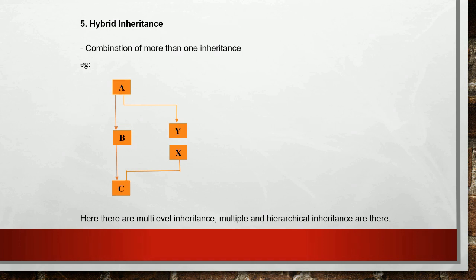The next type of inheritance is hybrid inheritance. This is the combination of more than one type of inheritance. In this example, B and Y are inherited from class A, so there is hierarchical inheritance. B is deriving from A and C is deriving from B, so there is multilevel inheritance. From B and X, class C is deriving, so there is multiple inheritance. More than one type of inheritance is there.